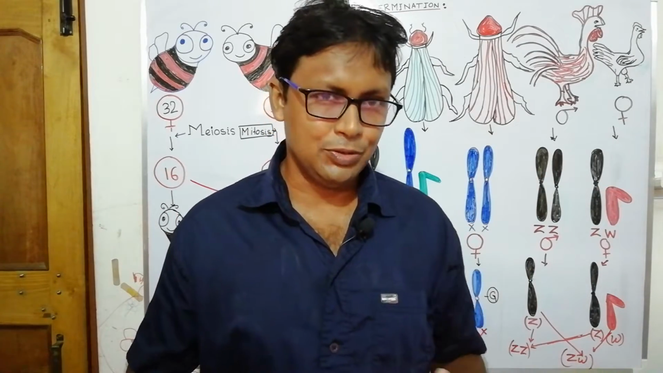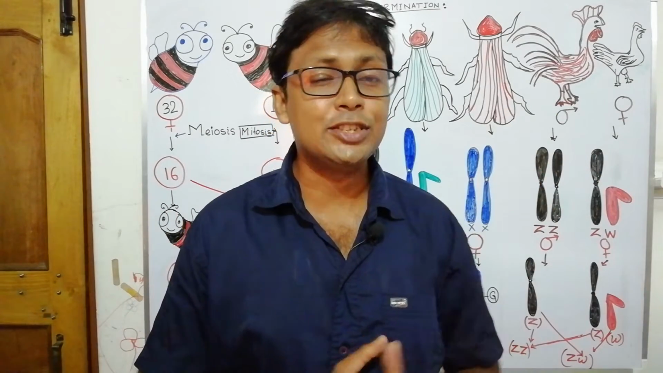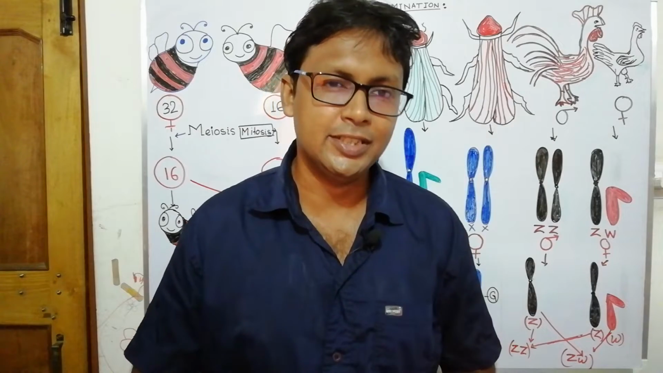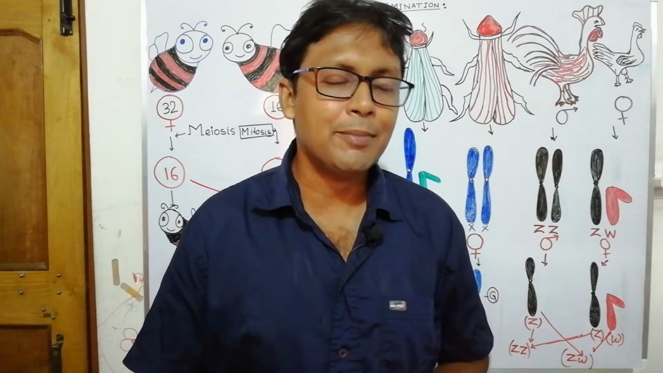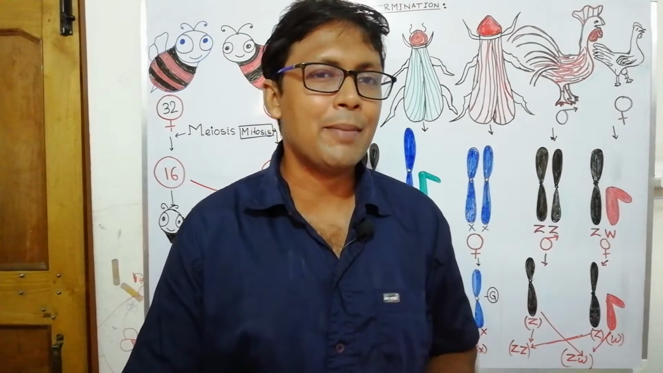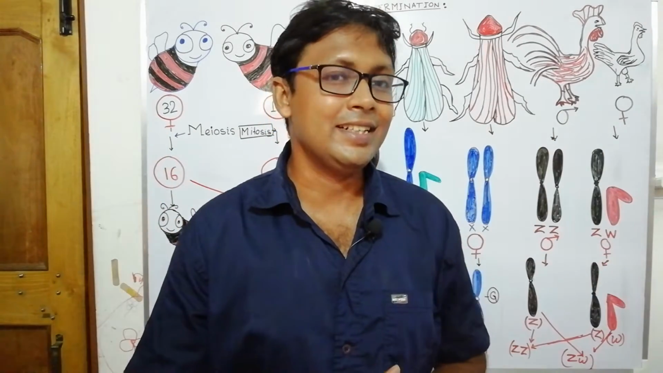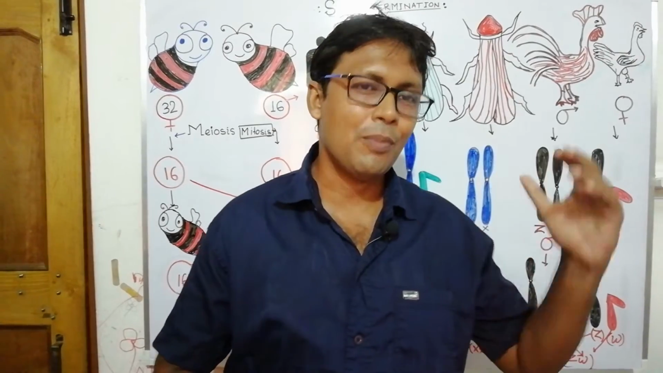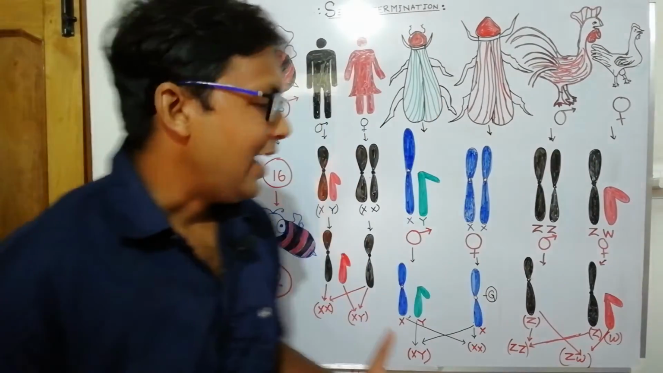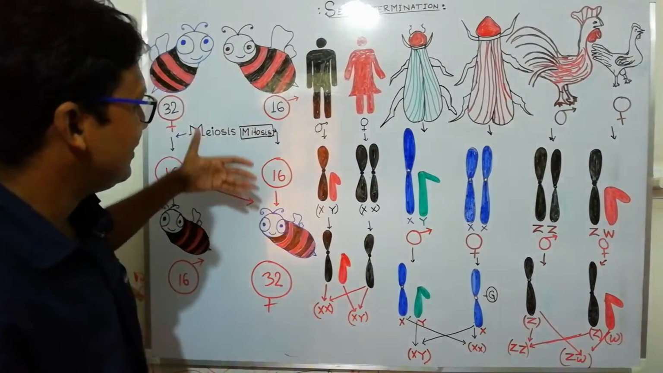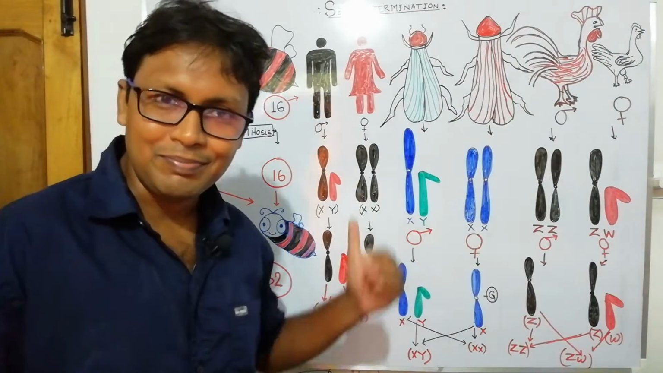So we will discuss today what is the XO type of sex determination, what is male heterogamy, what is female heterogamy, what is parthenogenesis. So let's start today from honeybee. Actually, in case of honeybee, this is the first example I have mentioned here.